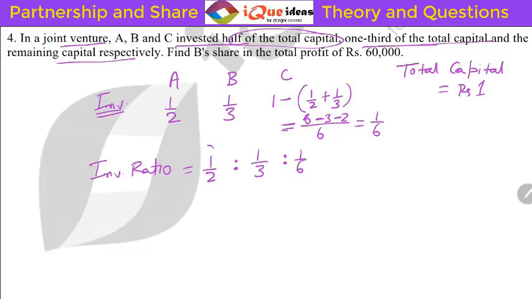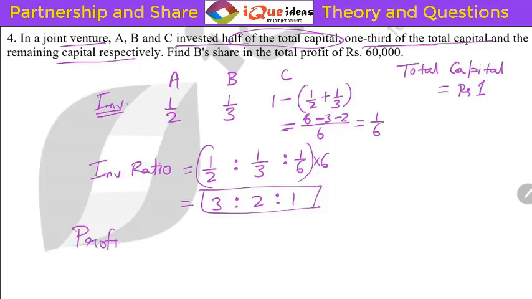You must simplify it. To simplify, multiply by the LCM of denominators 2, 3, 6, that is 6. So if you multiply by 6, 6 by 2 will be 3, 6 by 3 will be 2 and 6 by 6 will be 1. See, always remember the ratio has to be a whole number ratio, right? Now, here nothing mentioned about time. So clearly, profit ratio is straight away equal to investment ratio. And here the investment ratio is 3 is to 2 is to 1. So clearly 3 is to 2 is to 1 is the profit ratio.